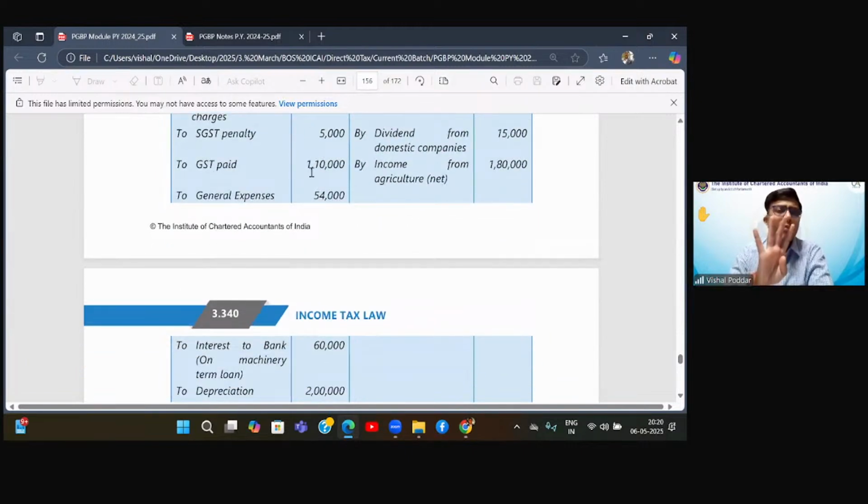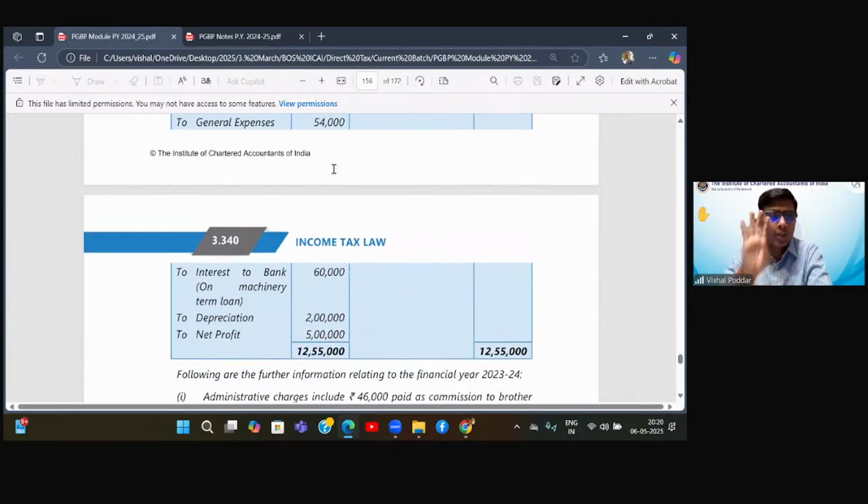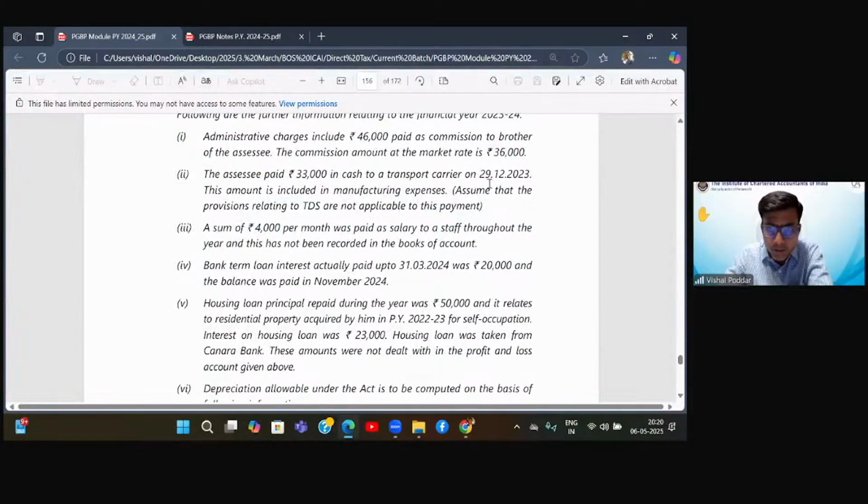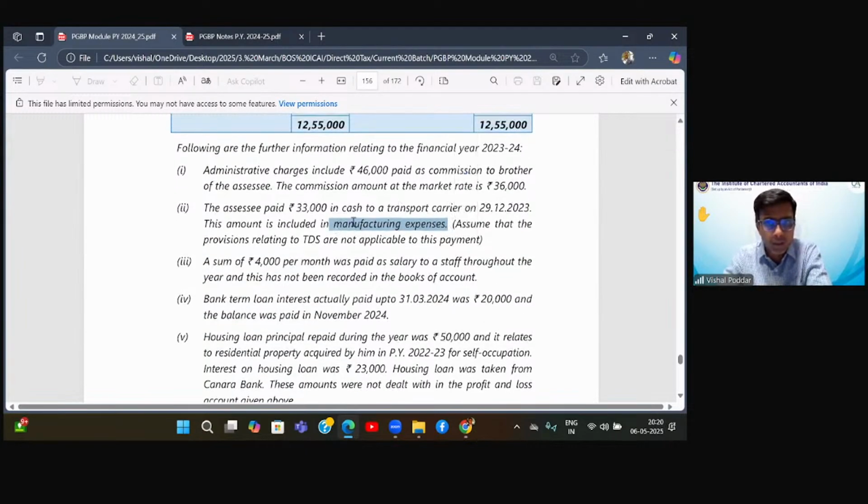GST paid. All four conditions satisfied. No problem at all. Allowed. General expenses, four conditions satisfied. No problem at all. Allowed. But let's see if there is anything in general expenses. Okay, there is nothing in general, but I think we need to discuss this point too. It is part of manufacturing expenses, which was above. So I'll just take this.